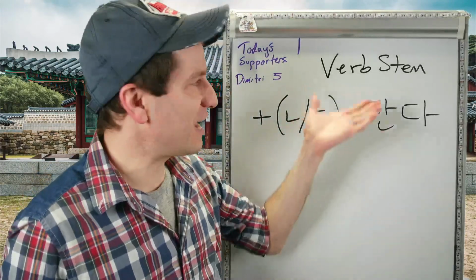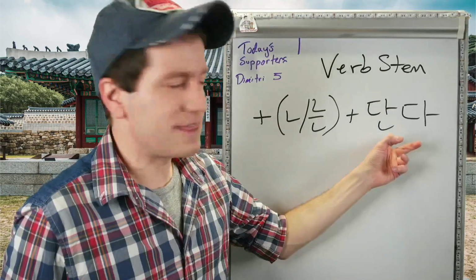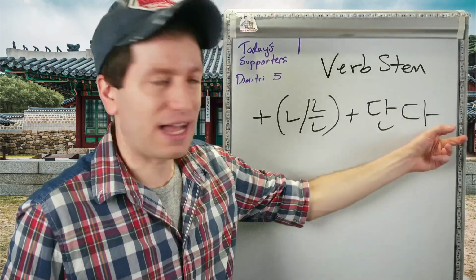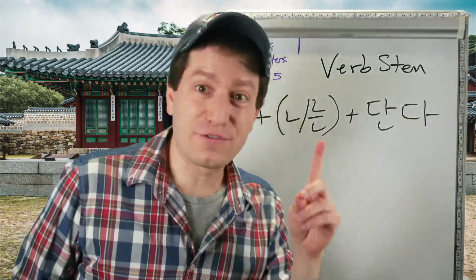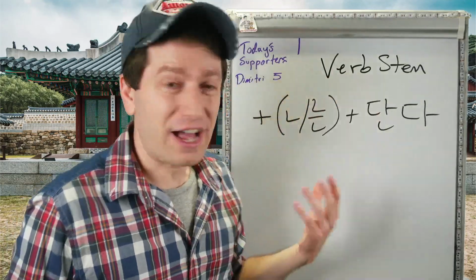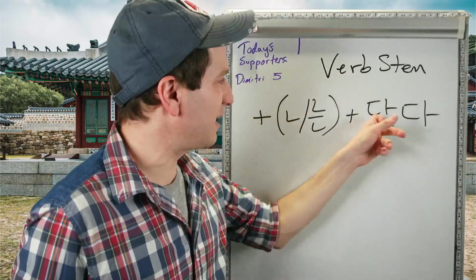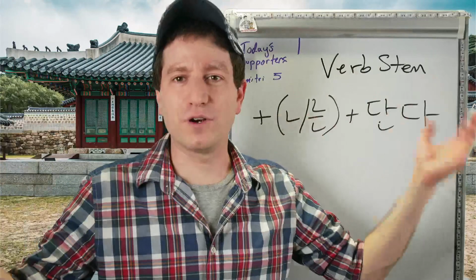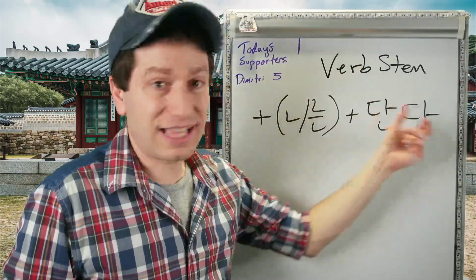The way you make it is you take a verb stem and you conjugate it into the plain form, and then you attach 는/ㄴ and 다 to the end. Now, plain form will always end with 다, except for the verb 이다, as we'll see in a moment. So if you take 하다, normally the plain form of 하다 is 한다. So now you have 한단다, and for the verb 먹다, to eat: 먹는다, 먹는단다, and you're done.